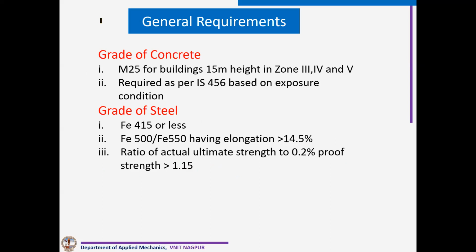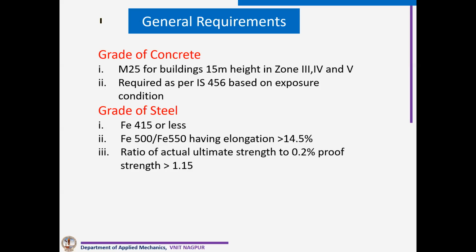See, this is a minimum requirement as given by the code. Minimum grade of concrete M25. Of course, IS 456 also we have to consider, and in IS 456, if we go for the moderate and above exposure condition, we need a minimum grade of concrete M25. Then Fe415 steel is more preferred because it has more ductility or elongation.